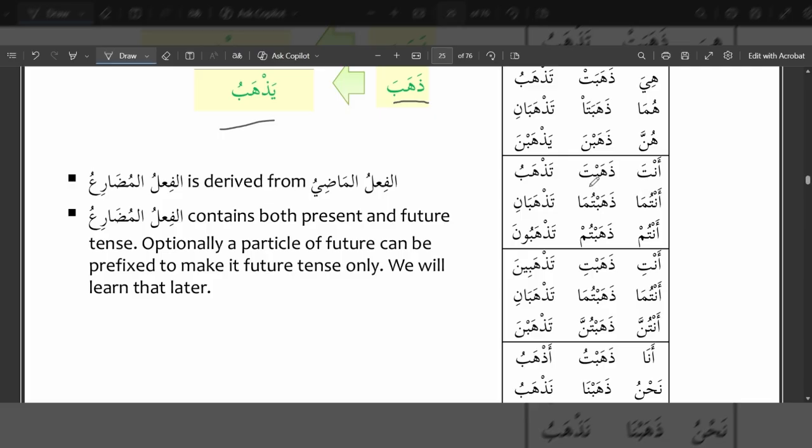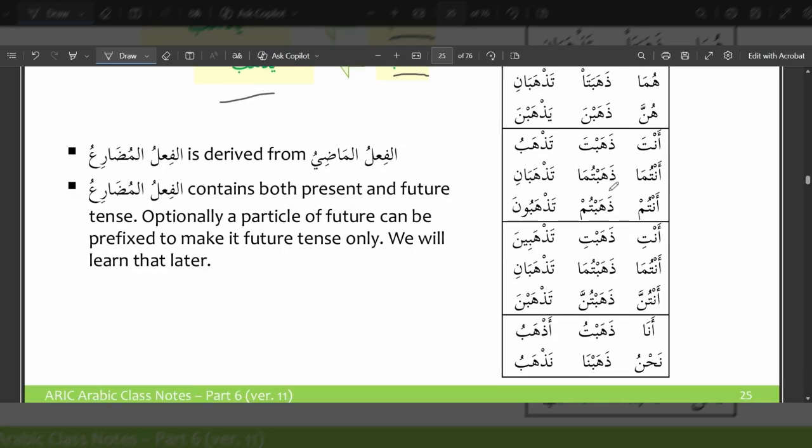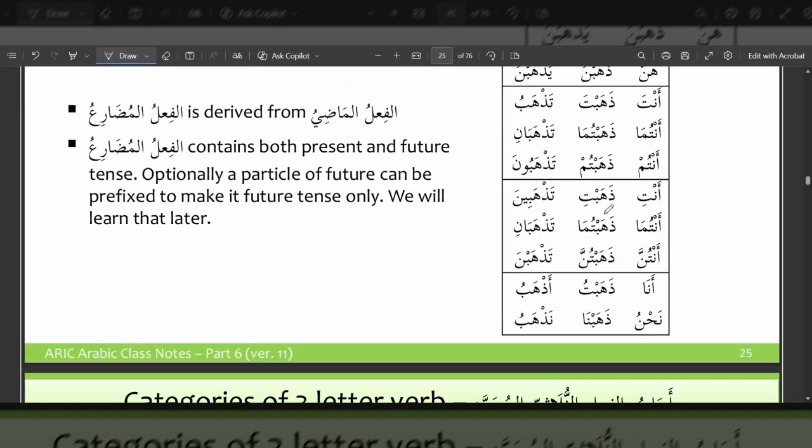Anta, dhahabta, you went. Tadhhabu, you are going. Dhahabtuma, you both went. Tadhhabani, you both are going. Dhahabtum, you all went. Tadhhabuna, you all are going. Anti, dhahabti, you went. Tadhhabina, you are going.